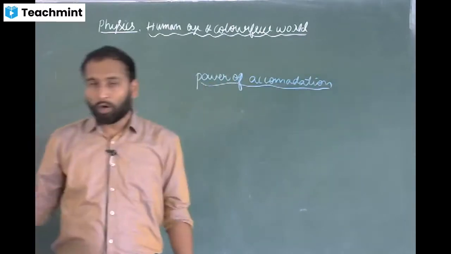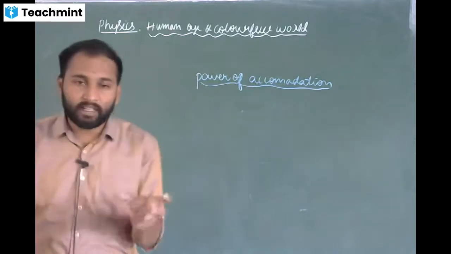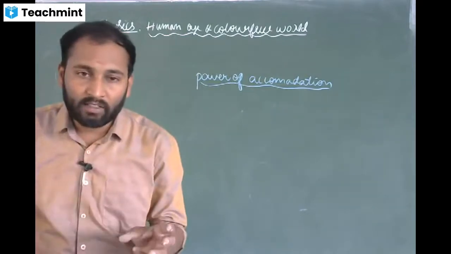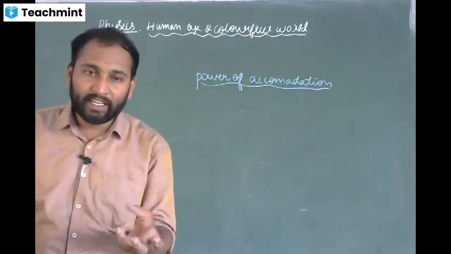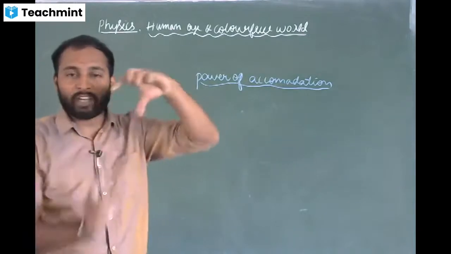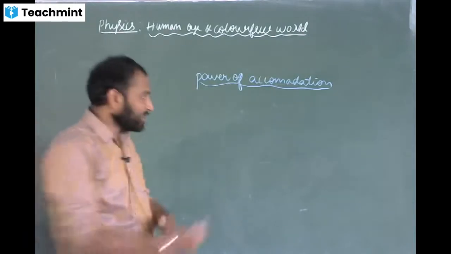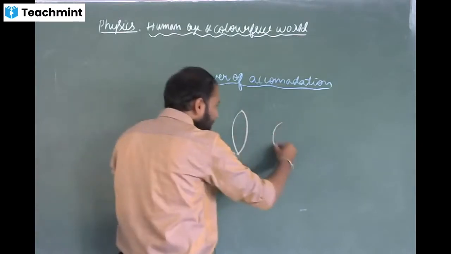So we know the human eye has a crystalline lens, which is a fibrous, jelly like material. The curvature of the eye lens can be modified to some extent. Curvature of the eye lens means that, if this is the eye lens, this curvature can be modified.